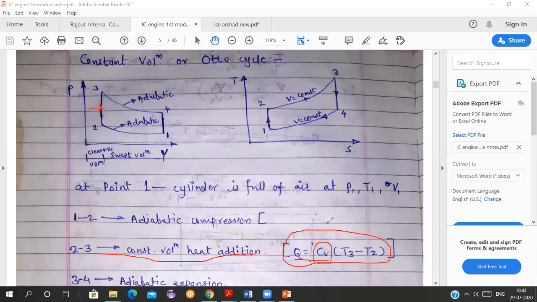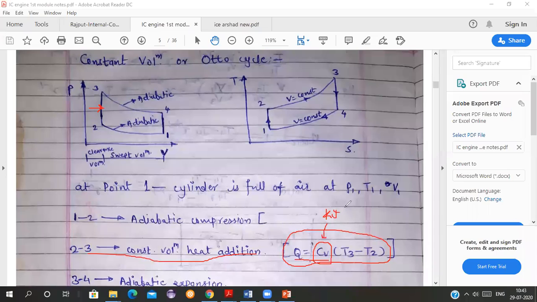What is Cv? Yes, anyone? What is Cv here? Specific heat at constant volume. What is the unit of specific heat? Yes, anyone? Kilojoule per kg Kelvin. So that is our Cv.